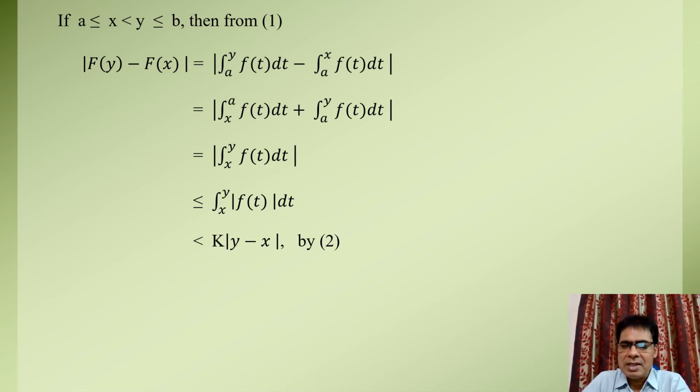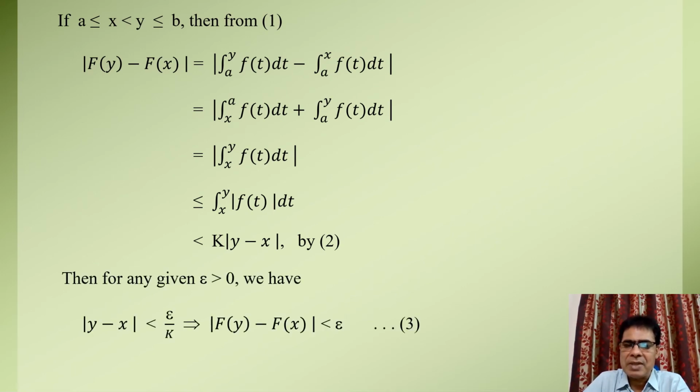Since k is a positive real number, from this equation we have for any positive epsilon, mod of y minus x is less than epsilon upon k, implies that mod of F(y) minus F(x) is less than epsilon. Then by the definition of continuity, it is clear that the function capital F is continuous in the closed interval [a,b]. This completes the first part of the theorem.